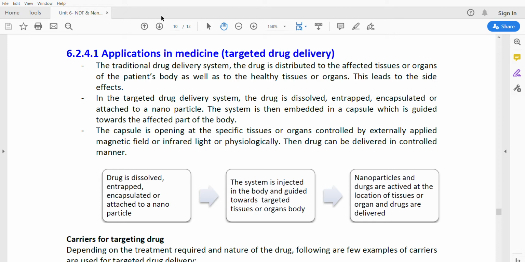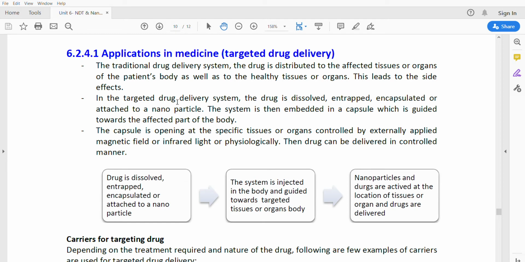In the traditional drug delivery system, the drug is distributed to the affected tissues or organs of the patient's body as well as to the healthy tissues or organs. We know that in the traditional treatment, the drug is supplied to the entire body, including the healthy tissues or organs. But in targeted drug delivery, using the nanomaterials, we can send the drug to the particular part where the diseased part or the problem is.